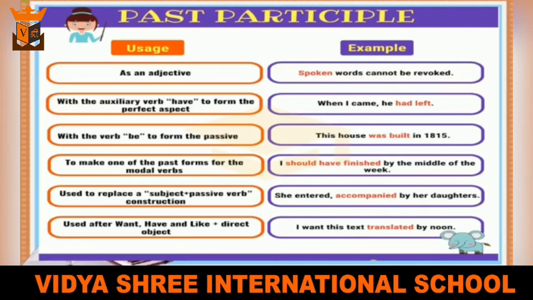Example, she entered accompanied by her daughters. Past participles are also used after want, have, and like plus direct object. Example, I want this text translated by noon. Clear?